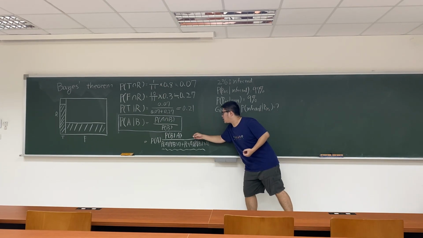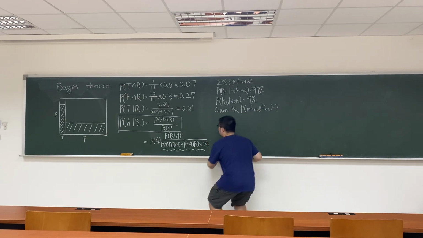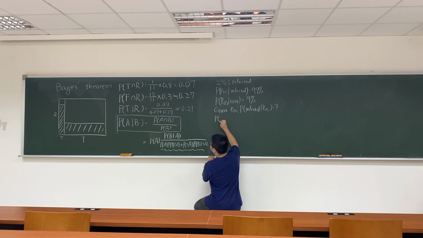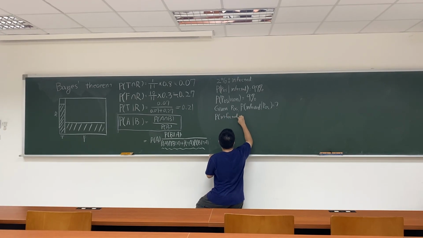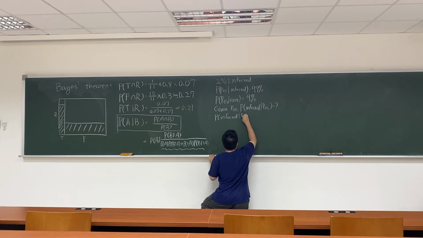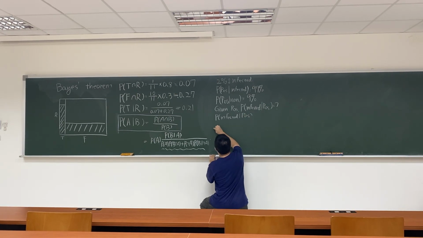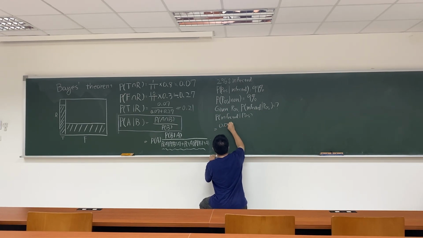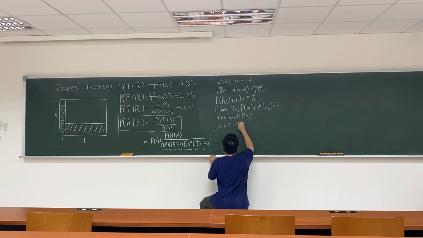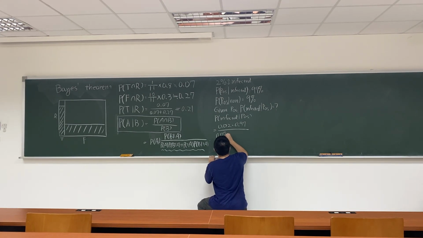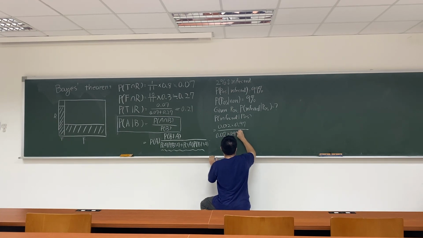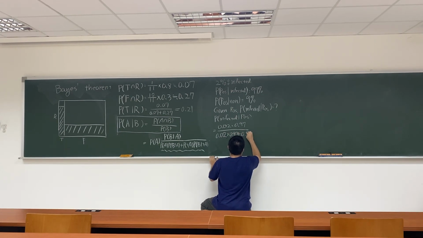According to the formula here, the lower part will be better. So the probability of an infected person given that the result is positive equals 0.02 times 0.97, and the denominator is 0.02 times 0.97 plus those who are not affected.